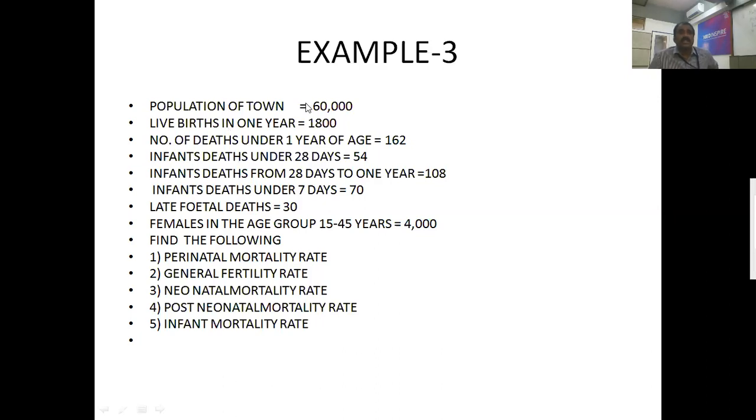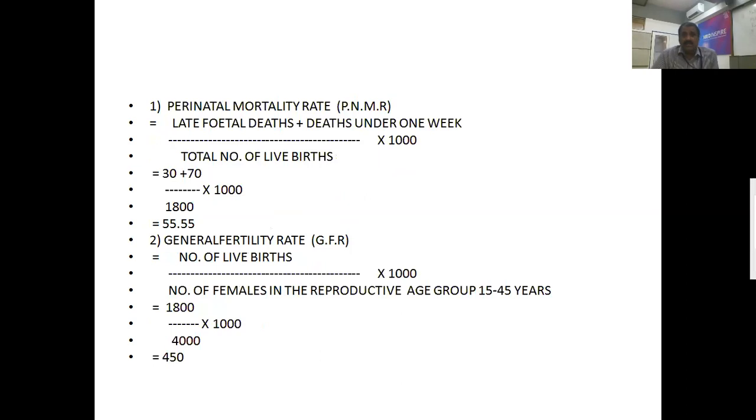Here, the population of a town is 60,000. Number of live births in 1 year is 1800. Number of deaths under 1 year of age is 162. Number of deaths under 28 days is 54. Infant deaths from 28 days to 1 year is 108. Infant deaths under 7 days is 17. And late fetal deaths are 30. Females in the age group 15 to 45 years is 4,000. So here we are asked to find the perinatal mortality rate, general fertility rate, neonatal mortality rate, post-neonatal mortality rate, and infant mortality rate.